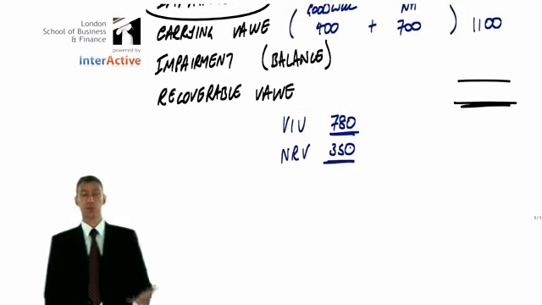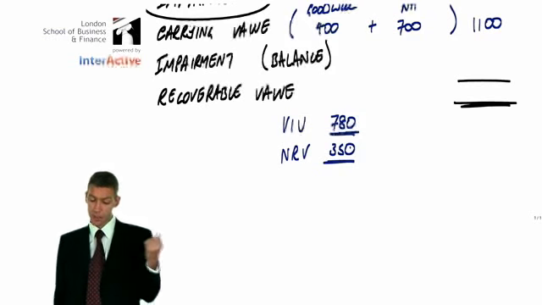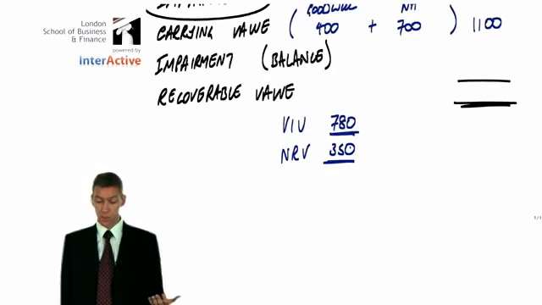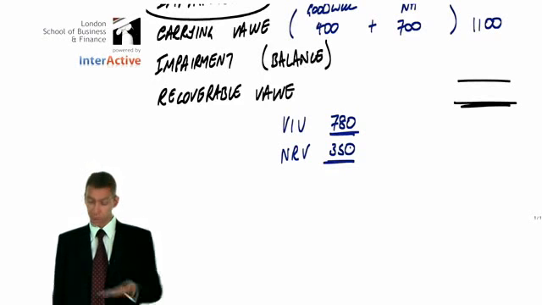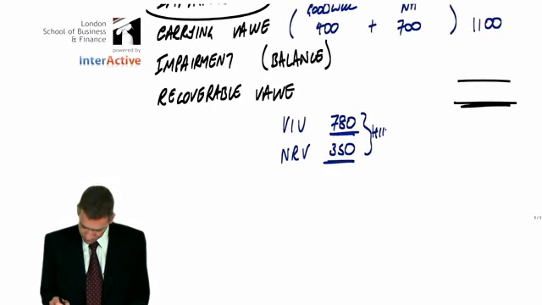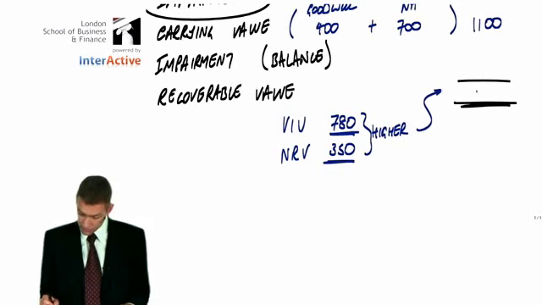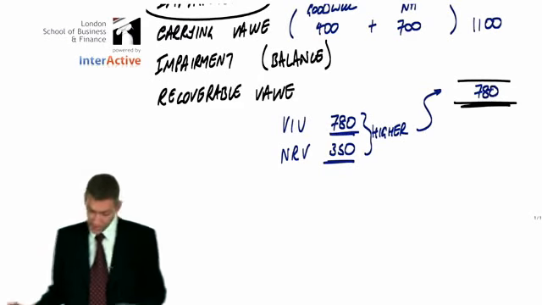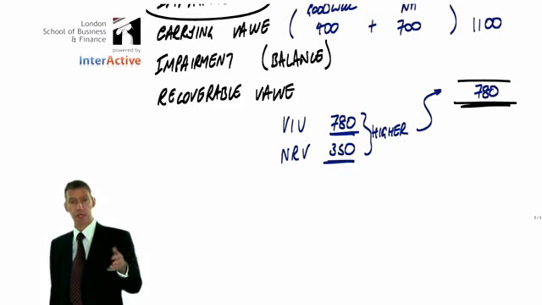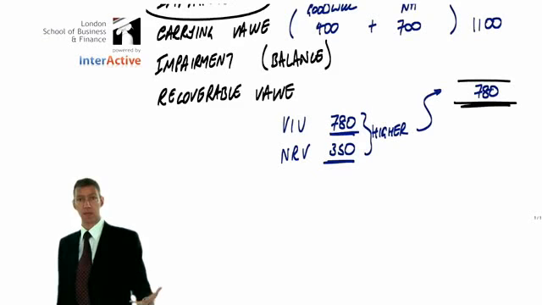Now, recoverable value is literal. It's the value that you will recover from the asset. And it's your asset, right? So you can do what you like with it. You can either sell it for 350 or you can use it for 780. Well, obviously what you're going to do is choose to get the higher of those, because you can. So it's the higher of those two. So the recoverable value is 780. It doesn't matter that the NRV is 350 because you're not going to sell it. You're going to use it and earn 780.